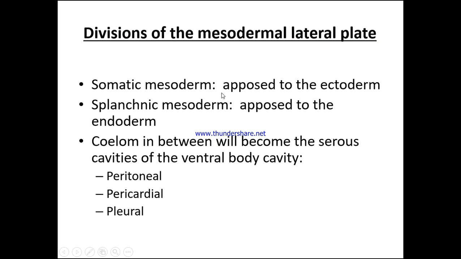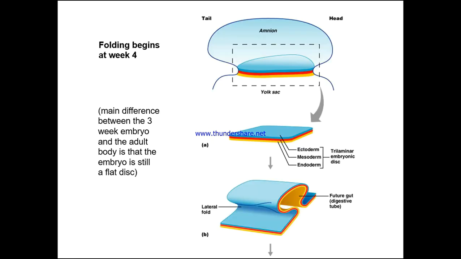So the divisions of the mesodermal lateral plate, we've got the somatic mesoderm opposed to the ectoderm, splanchnic mesoderm opposed to the endoderm, coelom in between, which will become the serous cavities of the ventral body cavity, peritoneal, pericardial, pleural.